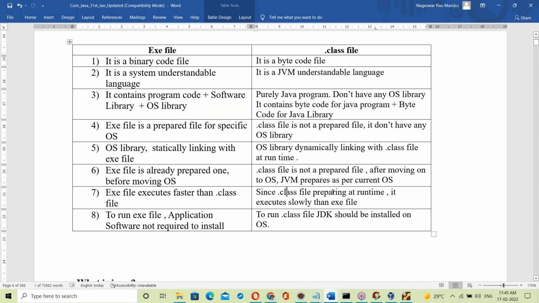Okay, so preparing at runtime means byte code is converted into binary code, and that binary code is linked with the OS library. Since it is preparing at runtime, it will take some time, so it executes slowly. The exe file is already prepared: it is already a binary code file already linked with the OS library. So execution is fast. The exe file executes faster than the dot class file, which is somewhat slow compared to the exe file.